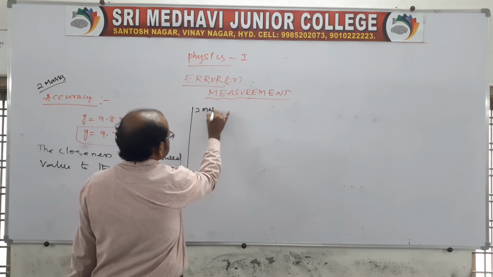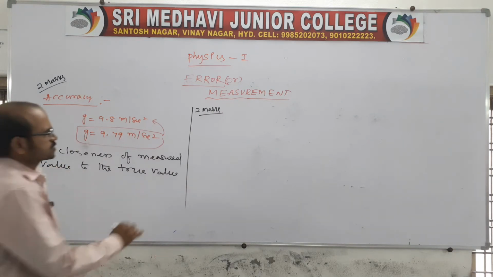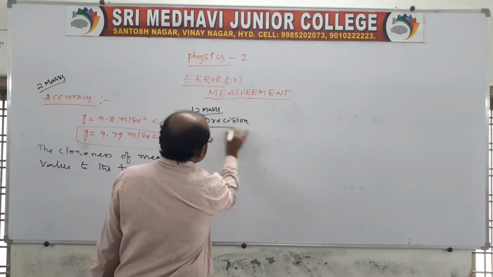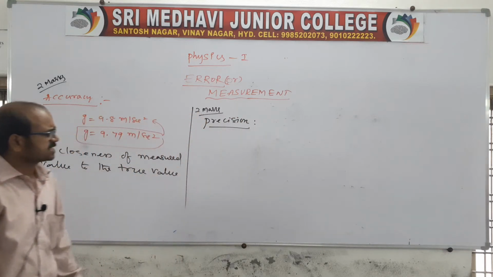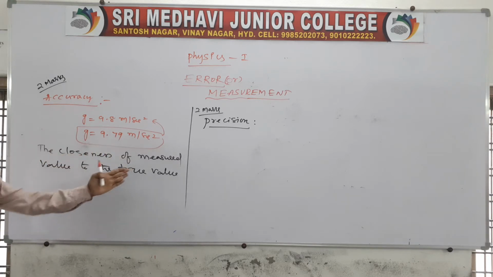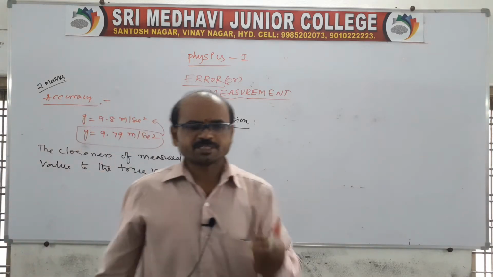This is also 2 marks. Here is precision. Sir, what is meant by precision? Accuracy is nothing but the closeness of a measured value to the true value. Now, what is precision? Precision is the closeness of repeated measurements.